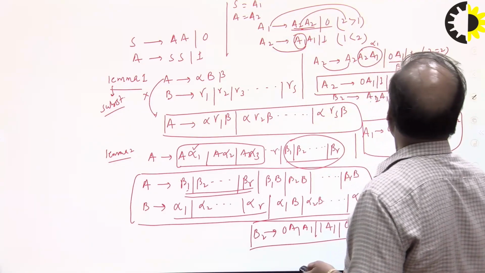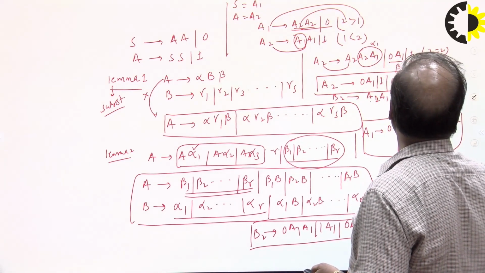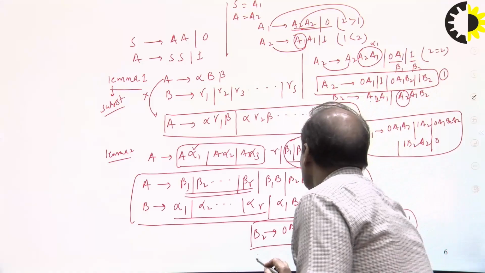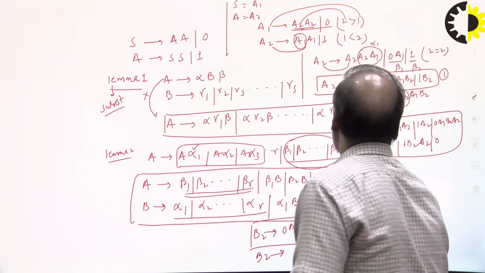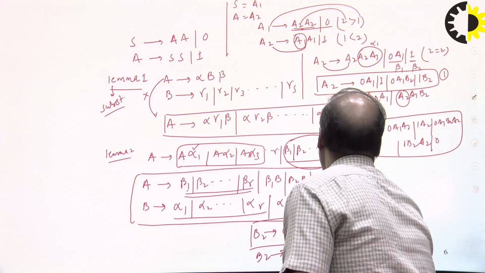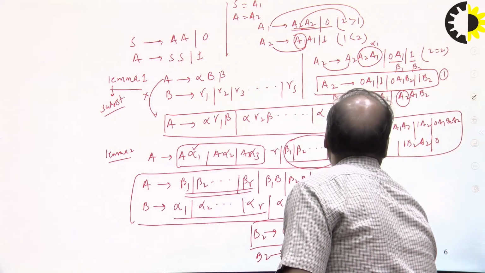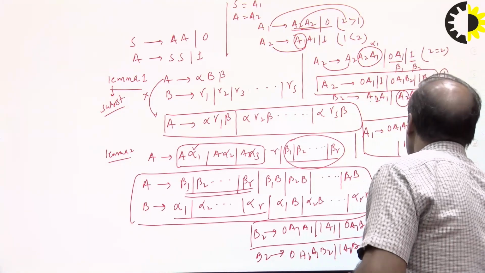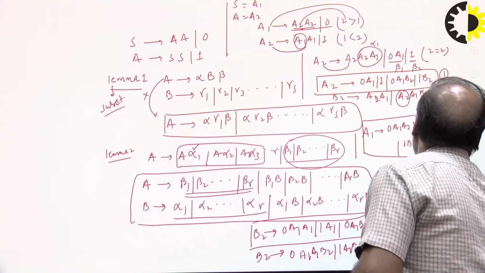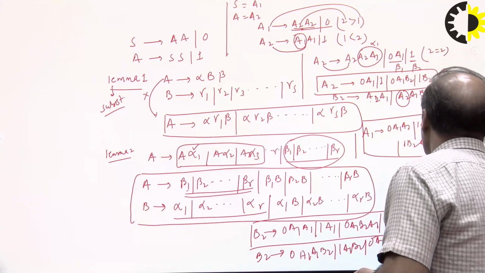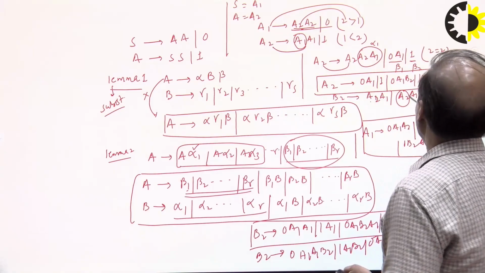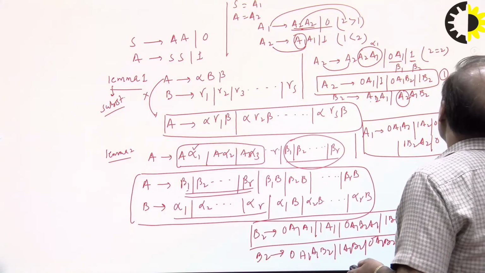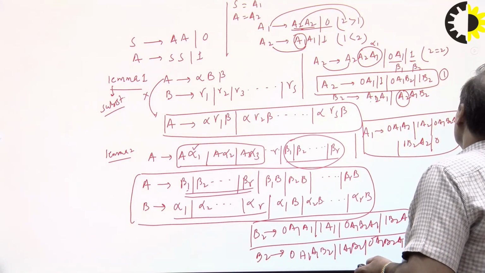Now if you substitute this B2, again A2 by this one, you will get this production also. B2 goes to A2 A1 B2, where A2 is 0 A1 A1 B2 and 1 A1 B2, and 0 A1 B2 A1 B2, and 1 B2 A1 B2.